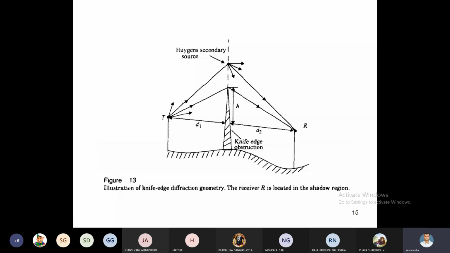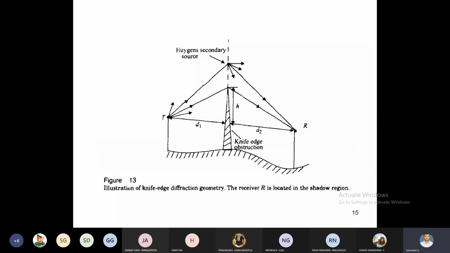Here from this figure, consider a receiver at point R. Now we have to calculate how much signal strength is received at R, which is the vector sum of all signals received from the knife edge obstacle.